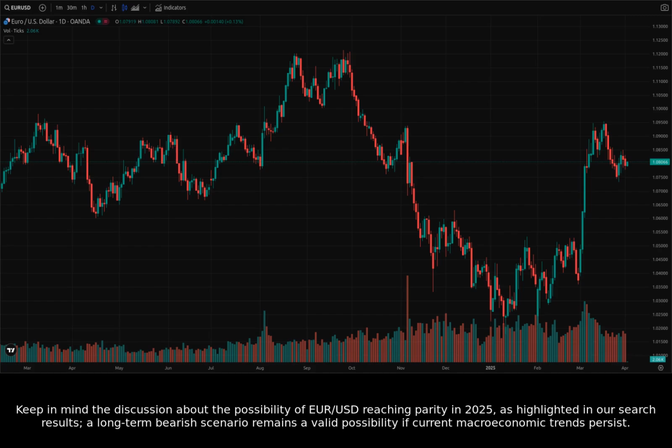Keep in mind the discussion about the possibility of euro to US dollar reaching parity in 2025, as highlighted in our search results. A long-term bearish scenario remains a valid possibility if current macroeconomic trends persist.